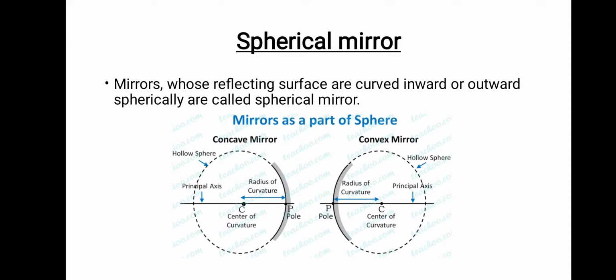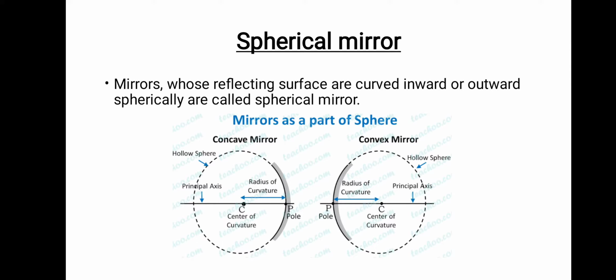And ulta for convex mirror, the protruding part, the outward part of the spherical mirror is called a convex mirror. Now why they are spherical mirrors, let me tell you. Basically this mirror is a part of a sphere. For example, let's take a ball. If you cut the ball, one part will be obtained, right? That will be the mirror. So concave and convex mirrors are part of a sphere, that's why it is called a spherical mirror.